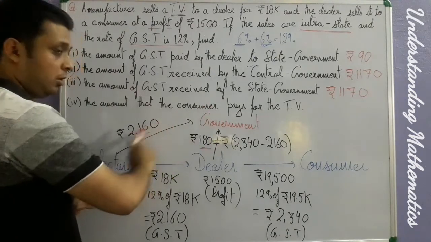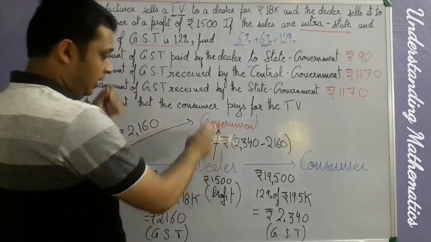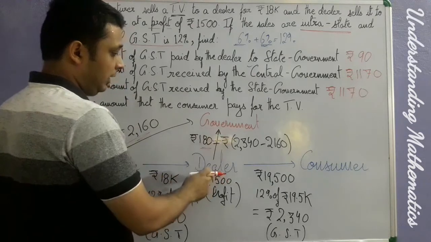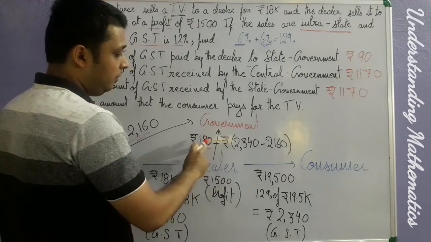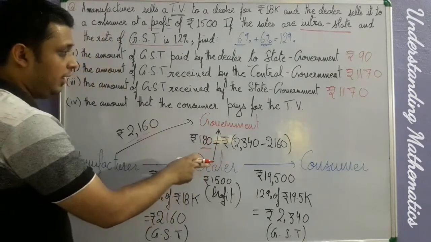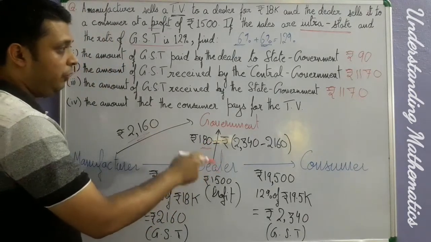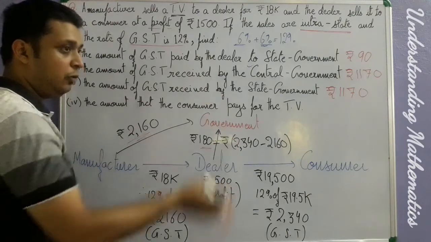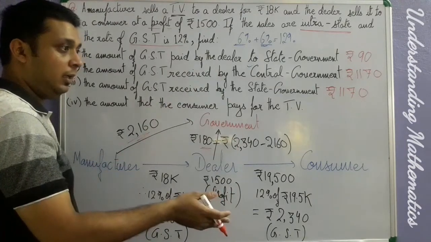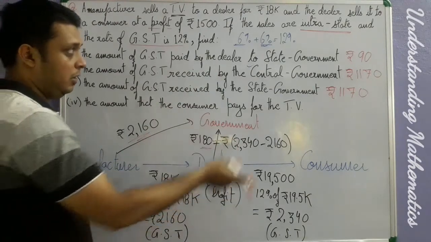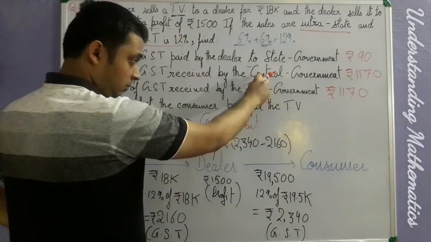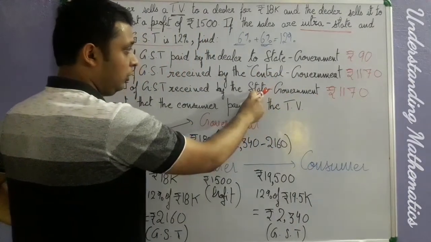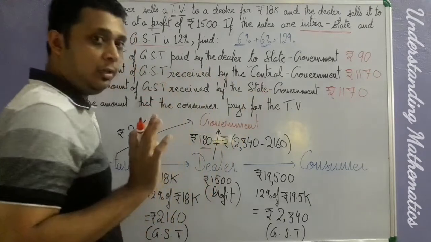is 2160, and the total GST collected from the dealer by the government is rupees 180. You add them, you will get a total of 2340, and then you have to divide that total amount of money into two equal parts, because this is an intra-state sale. So half of it will go to the central government and half of it will go to the state government. Is it clear to everyone?